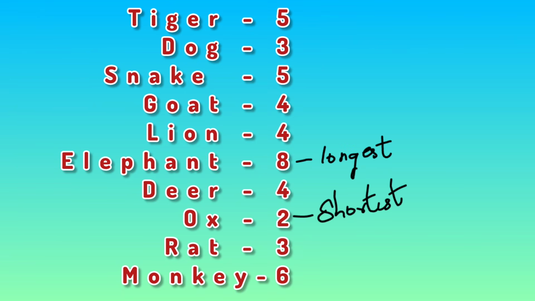So the elephant is the longest and ox is the shortest. The elephant is the longest name with 8 letters, and the shortest with 2 letters is ox.